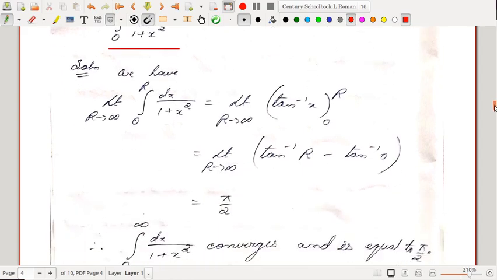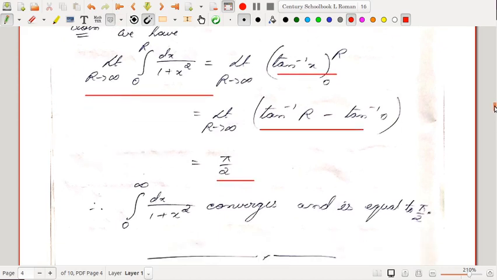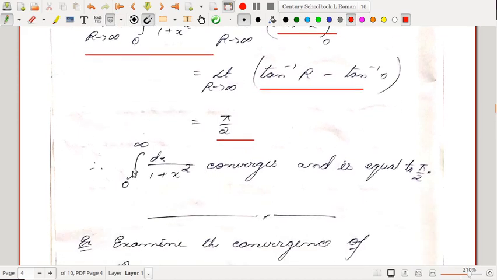So how to do that? We have to evaluate this limit. Okay, limit r tends to infinity, 0 to r dx by 1 plus x square. So what is that? We know it's tan inverse x, and so if you put this limit, it's tan inverse r minus tan inverse 0, which is pi by 2. Okay, limit r tends to infinity, tan inverse r is pi by 2, and tan inverse 0 is 0, right? So this limit is finite, so this converges and is equal to pi by 2.